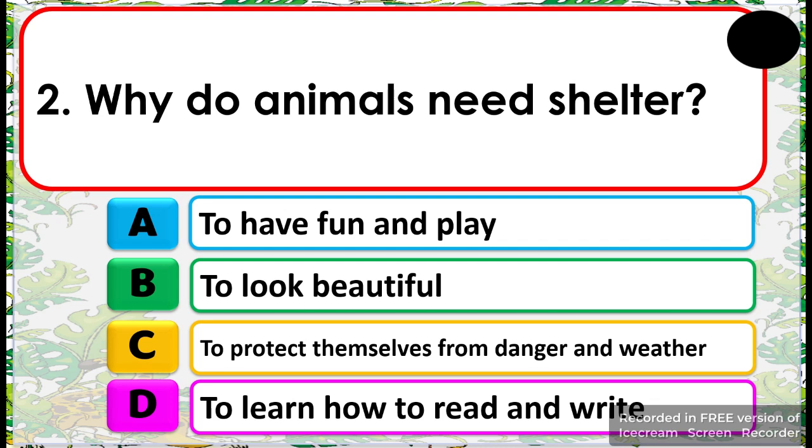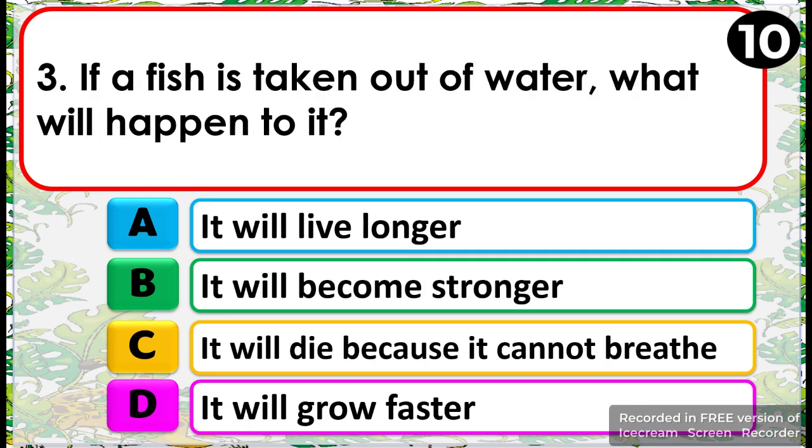Number 3. If a fish is taken out of water, what will happen to it? A. It will live longer. B. It will become stronger. C. It will die because it cannot breathe. D. It will grow faster.